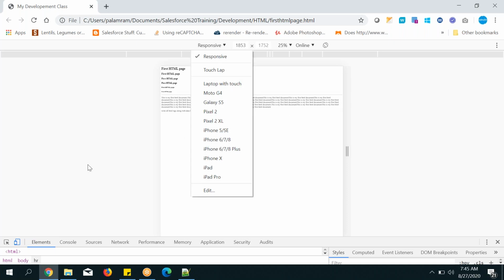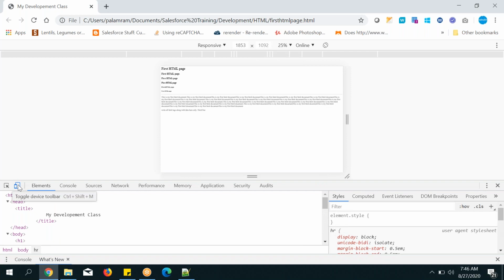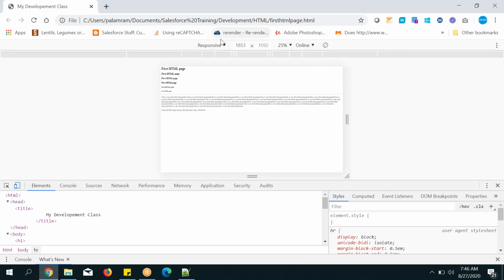Okay, let's see. Now I want to remove this, because touch pads and all those things I want to see only on my laptop. What I am going to do is, you can see here it is highlighted, right? Toggle device, the second one in the inspect element tool. Click on it and it will go away. If you click on it again, it will display.